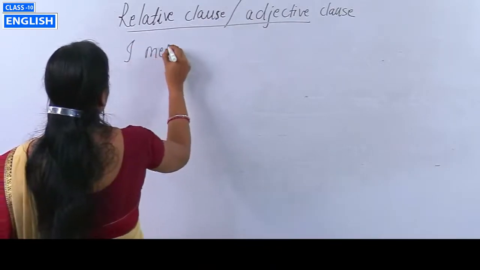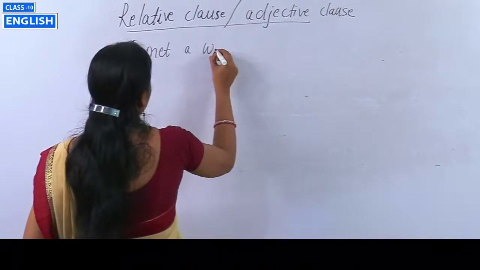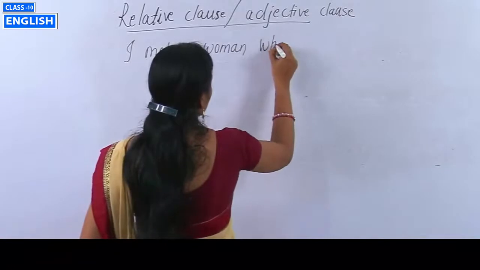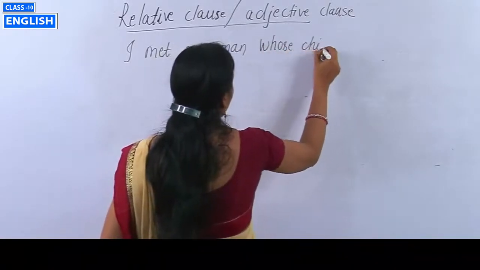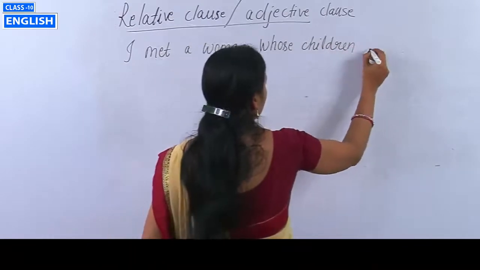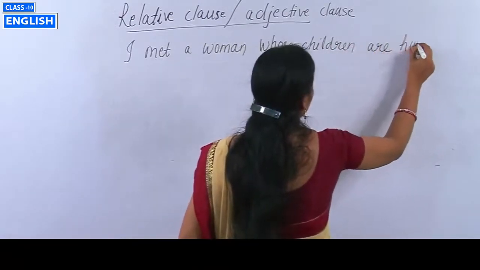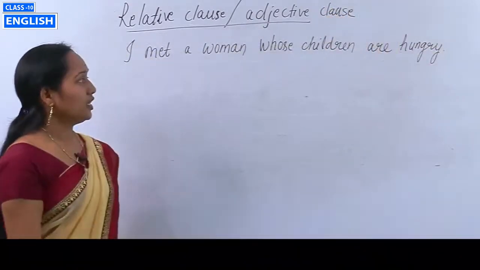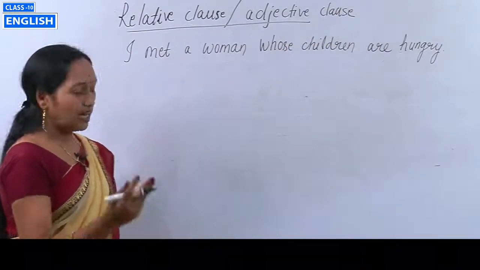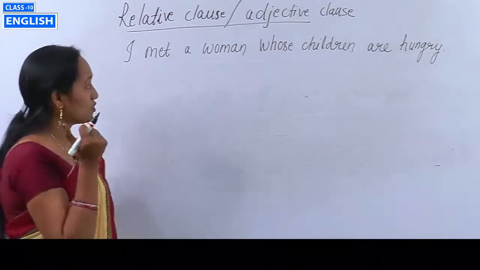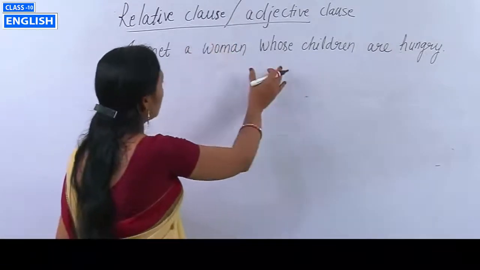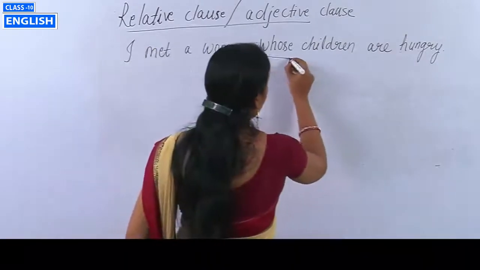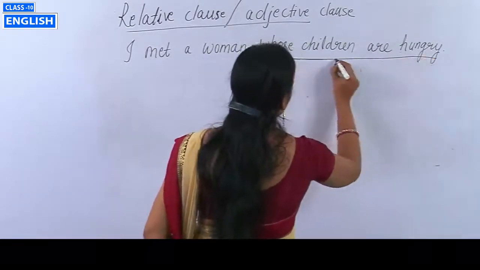I met a woman whose children are hungry. So students, now you try to find out where is the noun clause, or we can say where is our subordinate clause which is related to the relative clause. Whose children are hungry.